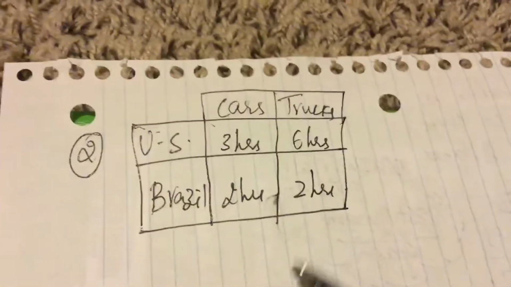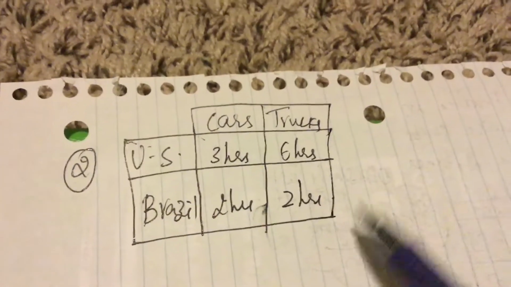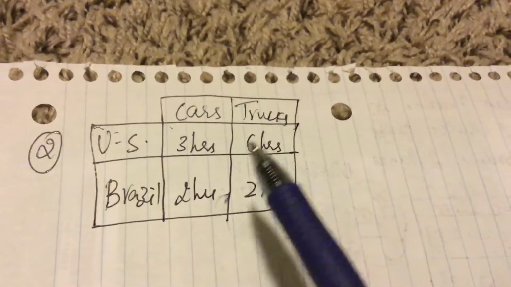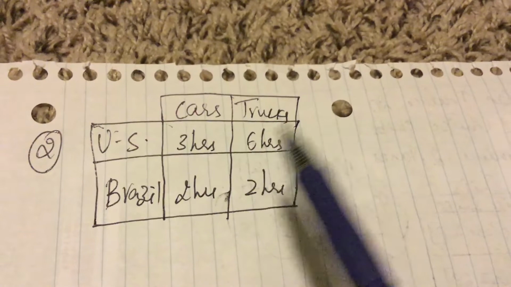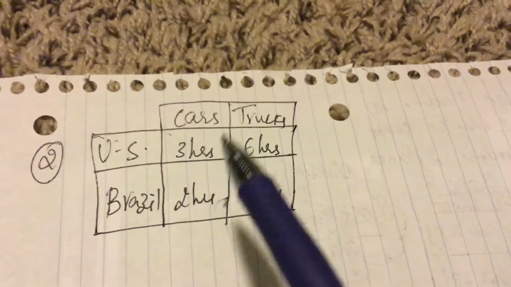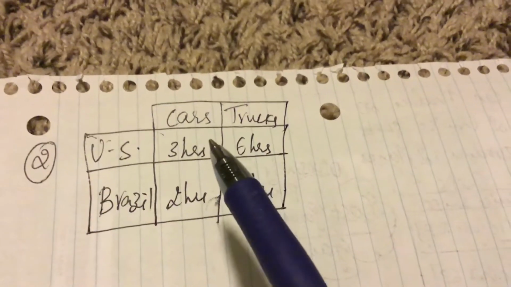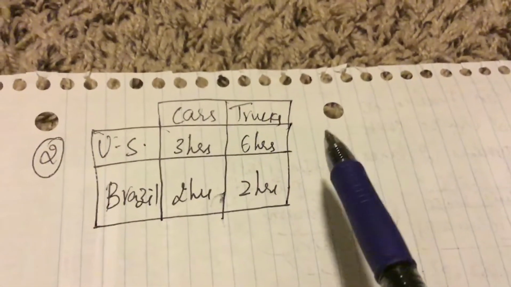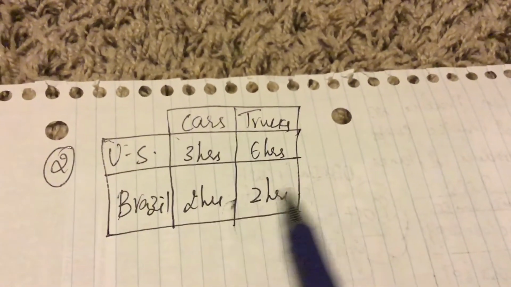So for this one, let's calculate only terms of trade. There are two countries, US and Brazil, and two goods, cars and trucks. For the US, it takes 3 hours to produce one car, and 6 hours to produce one truck. For Brazil, it is the same: 2 hours and 2 hours.